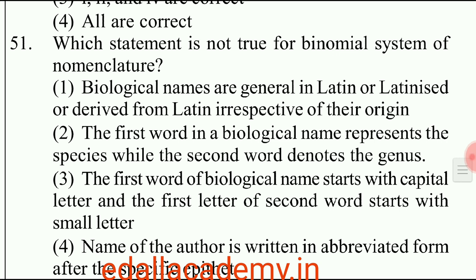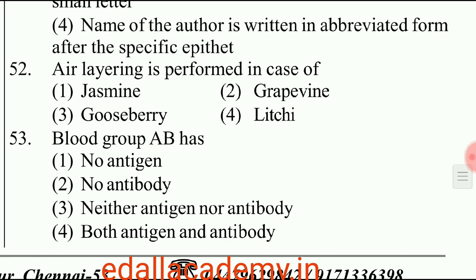Question number 51. Which statement is not true for binomial system of nomenclature? According to binomial system of nomenclature, the first word is generally called the generic word. The second name is called the species name or specific epithet. So according to the binomial system of nomenclature, option 2 is the incorrect one. Number 52. Air layering is performed in case of. The answer is lychee. Option 4.